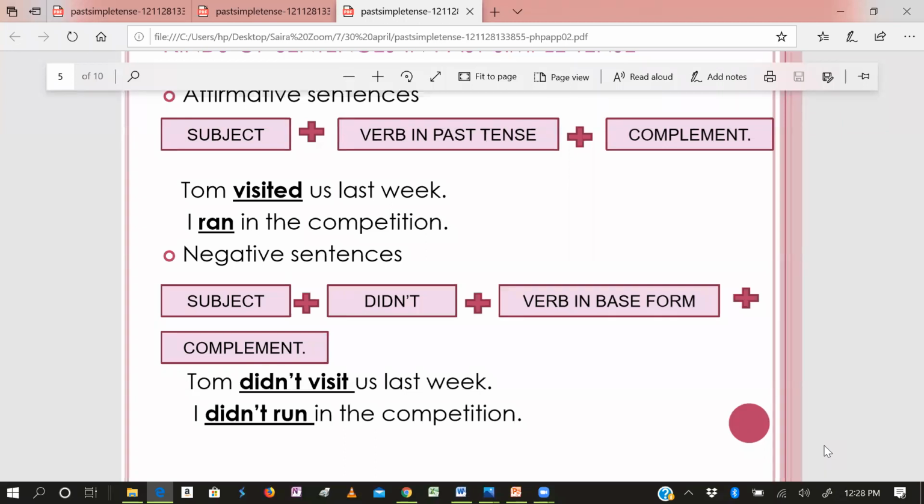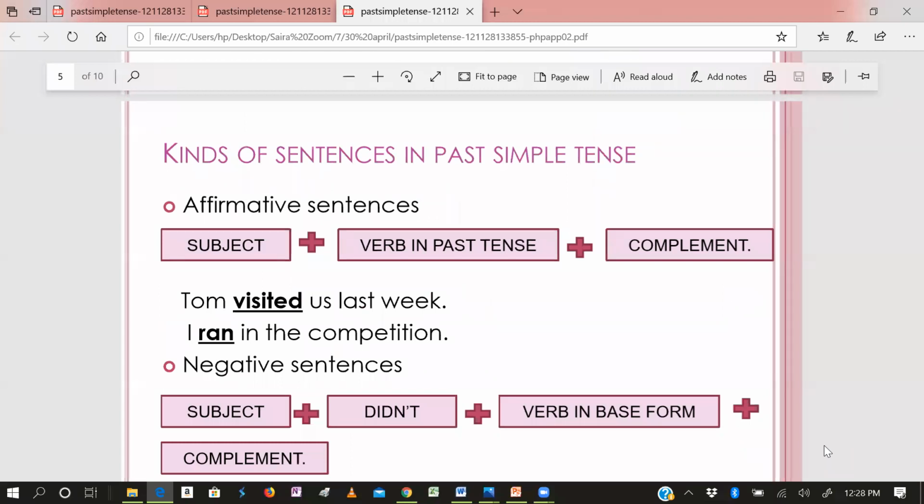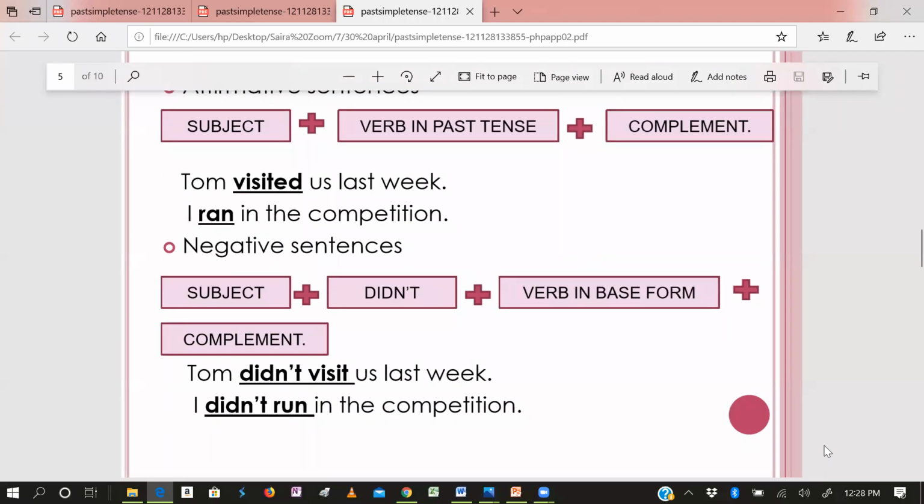What does base form mean? In the positive, affirmative sentence, it is the second form, the past form. But when we say base form, it means you will use the first form. Base form is the first form.